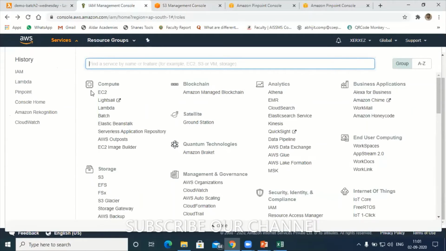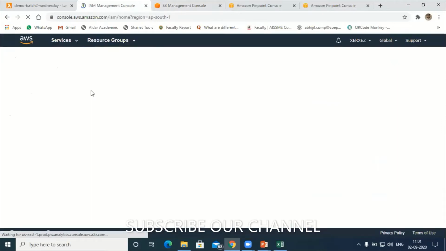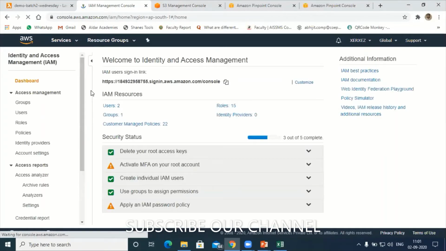Let's go to the IAM console. Here, go to roles. Let's try to modify the same role.